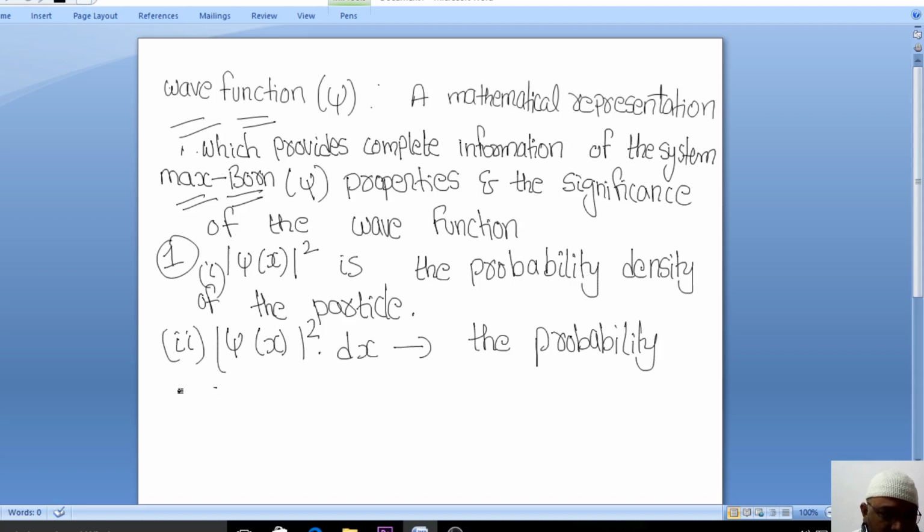So the important parameters that you need to remember: psi of x must be finite, always. It should be finite.